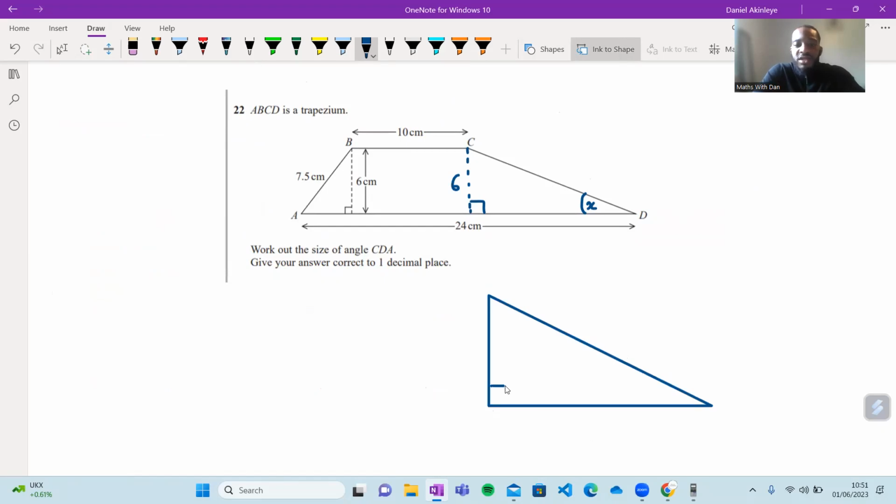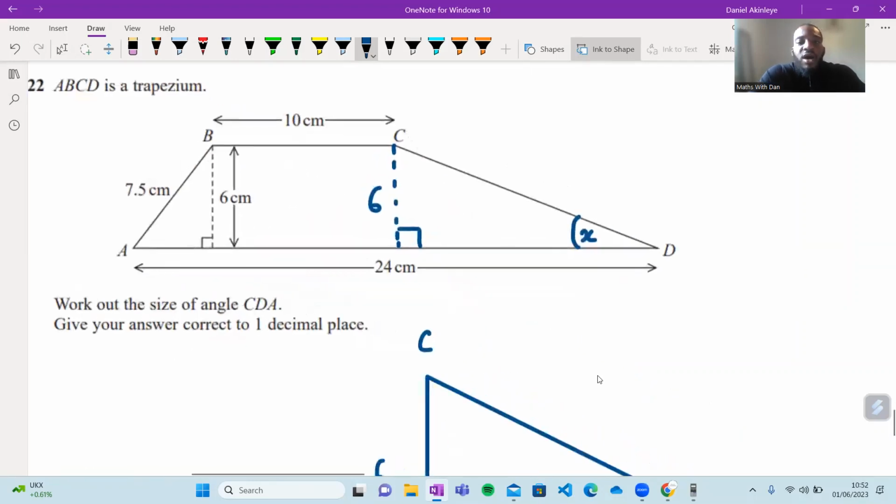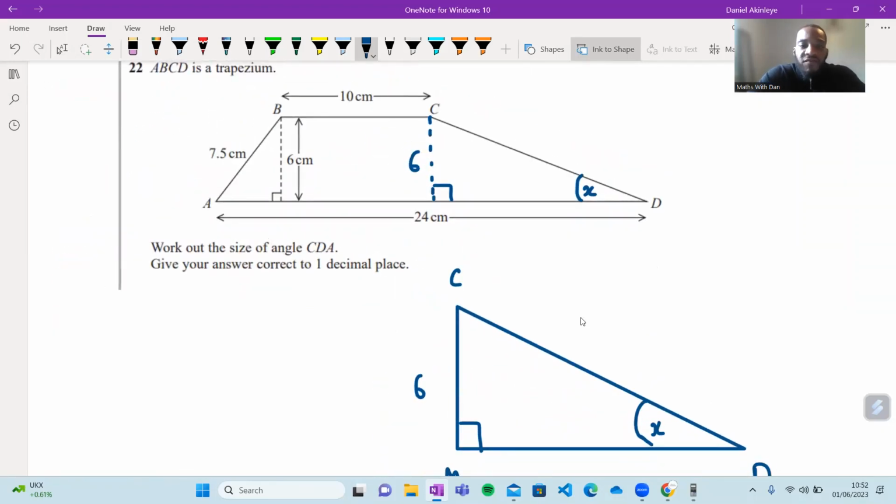Okay. This here is a right angle, that's X. This side is 6, yeah? Now this is C, and I'm going to call this point, it's not given to us, I don't know, M. And this is D, yeah? Now, to answer the question, we need a little bit more information about this right angle triangle. We need another distance for us to be able to calculate the angle using SOHCAHTOA. But we know that the entire length is 24. As I said before, this distance here is just 10, right?